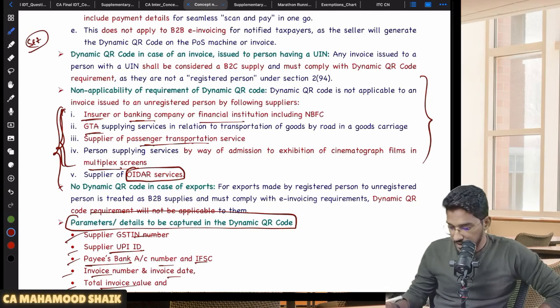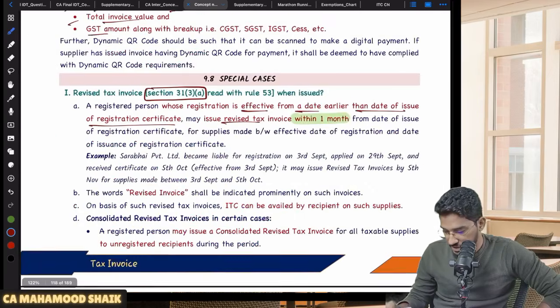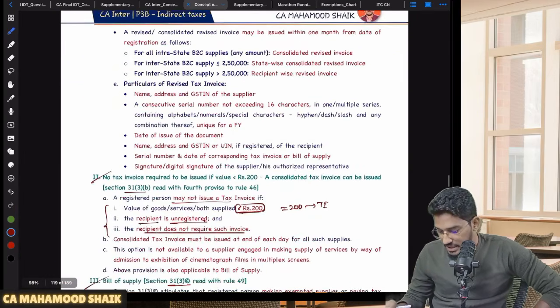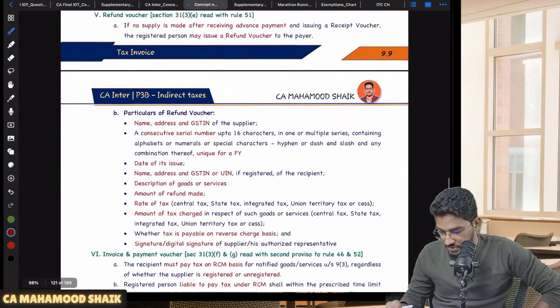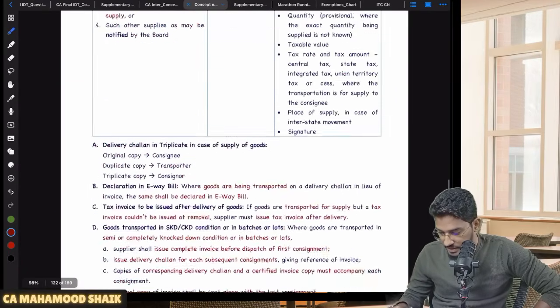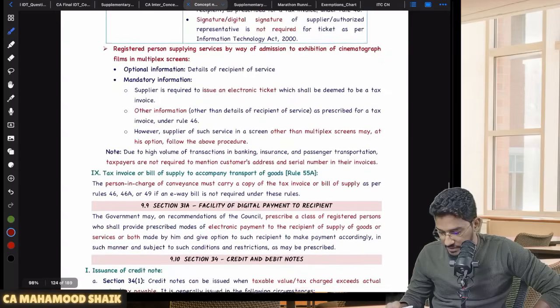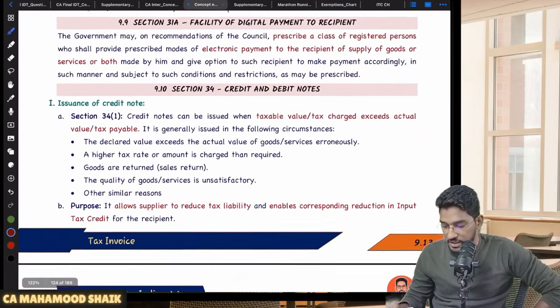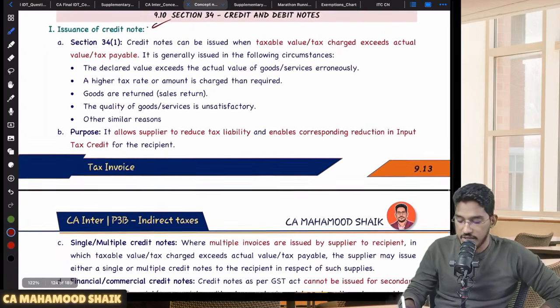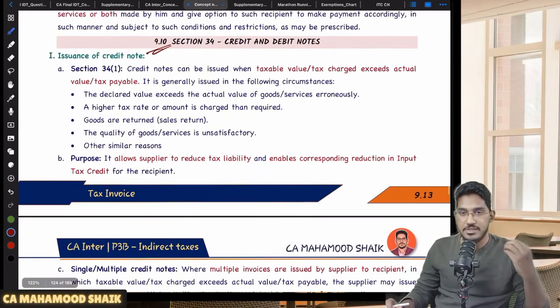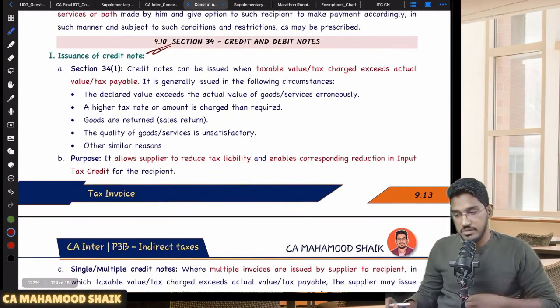Clear? Right. So these are some bunch of things which are important from the exam perspective. Thereafter, one more thing I would like to cover from here. The one last thing I would like to cover is section 34, credit and debit notes. This I will try to explain. After that, I will wind up the live for today.